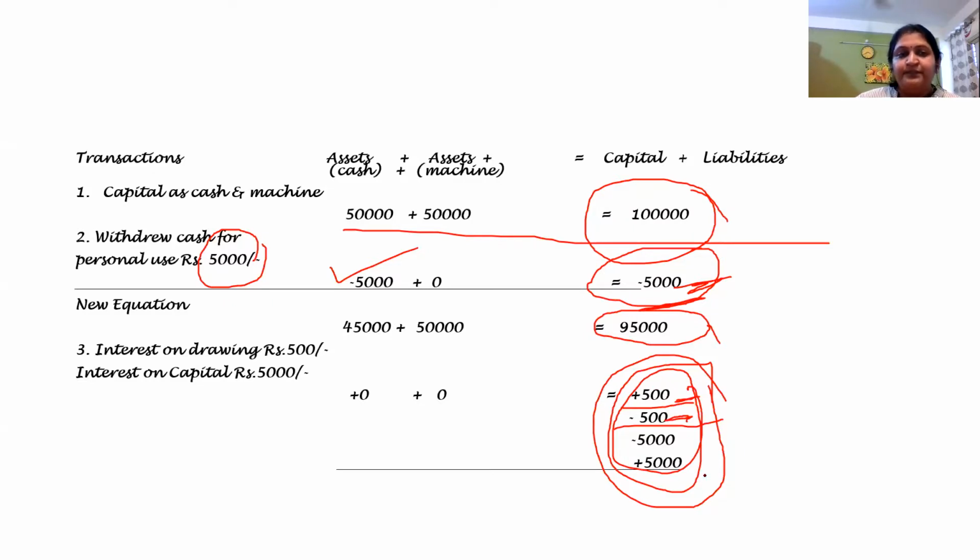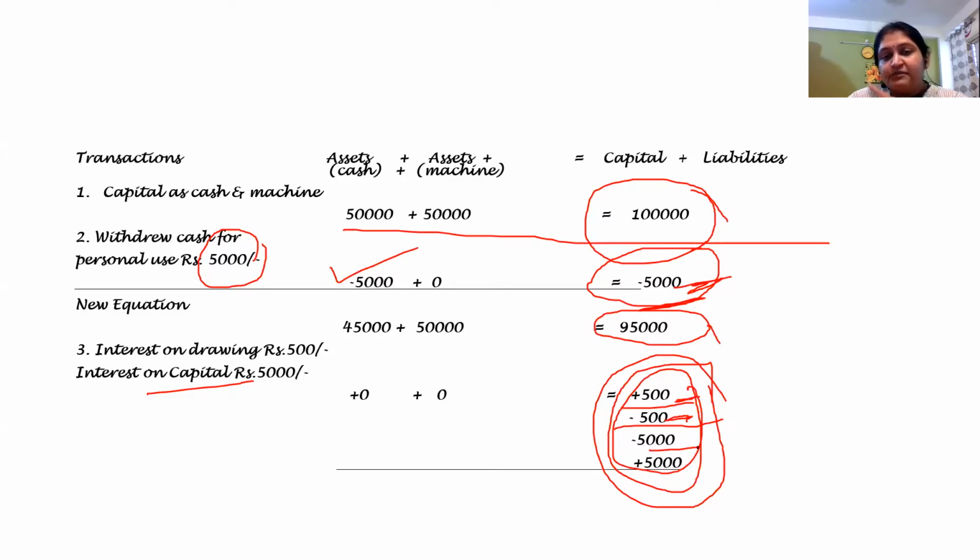And if it is not clear, please listen to these lines again and again so that it becomes clear to you. In the same way, interest on capital. On one hand, we will think from the businessman point of view. On the other hand, we will think from the business point of view. So for the business, interest on capital is an expense because you have borrowed money from the businessman and you have to pay him the interest. So for business, it is an expense, and expenses we subtract from the capital.